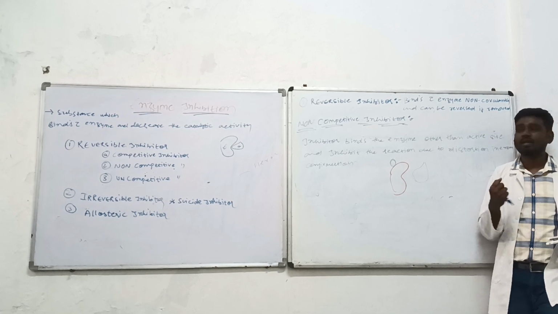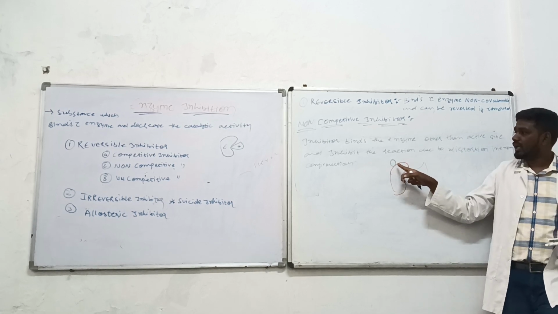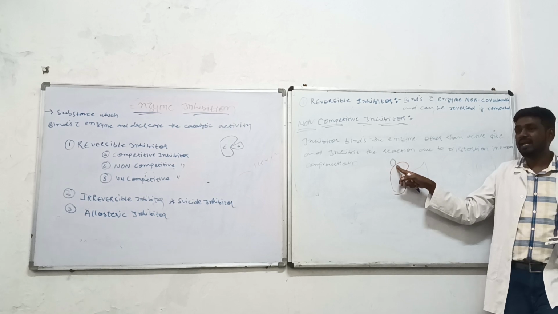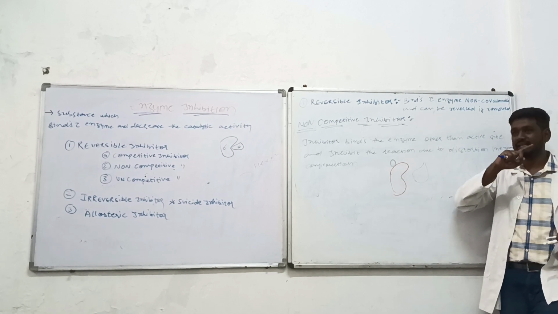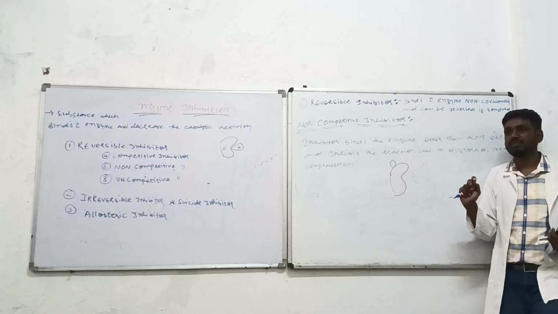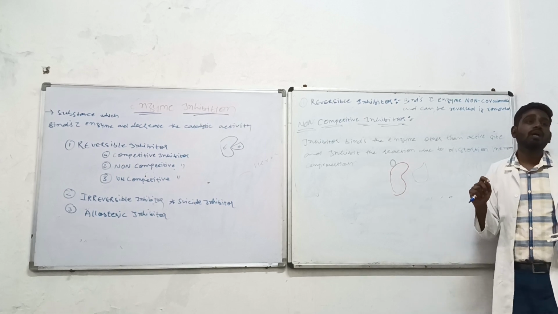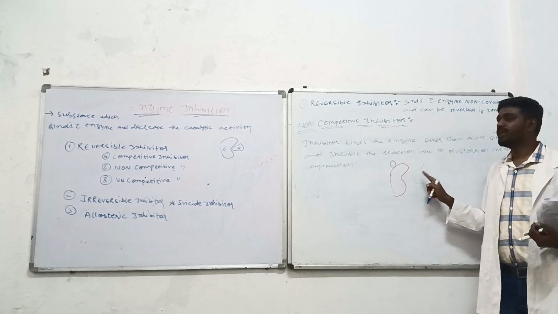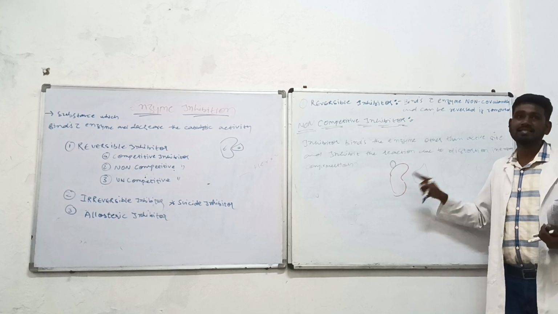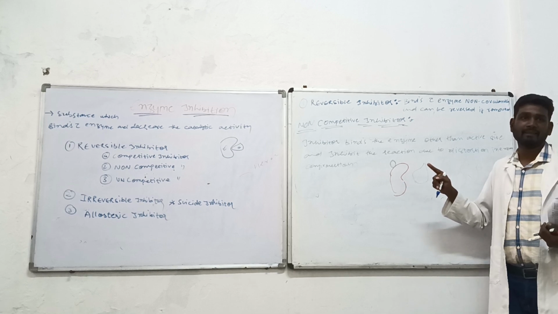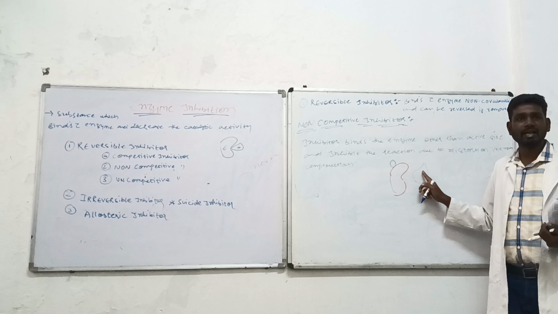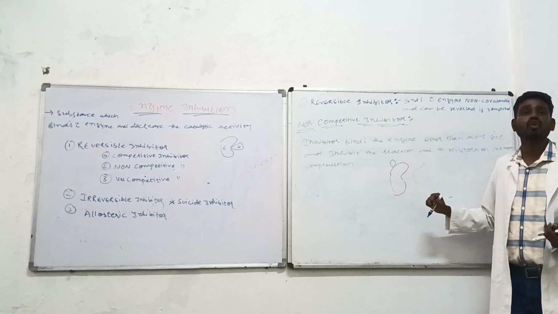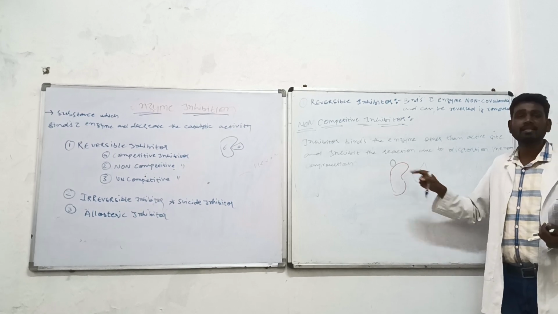ठीक है? Now, due to the inhibitor which has been attached other than the active site, it leads to the distortion of enzyme conformation. That means the substrate will come, but it will think that it is not its enzyme. Substrate आता है, लेकिन नहीं पहचानता इसको, क्यों? Because structurally it has changed.